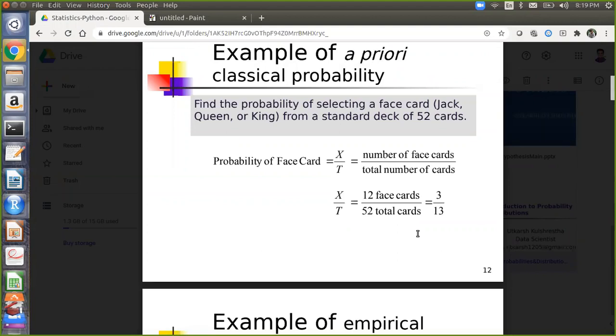Utkarsh, Rahul here. I just want to know what is the difference between a priori classical and subjective probability? Subjective is based on somebody's experience, and a priori depends on somebody's process knowledge.